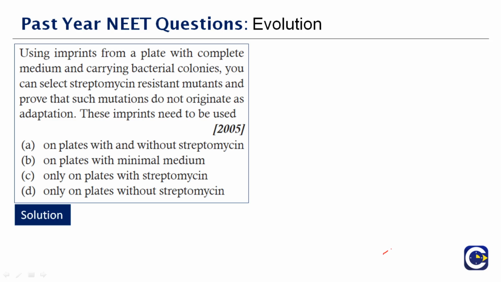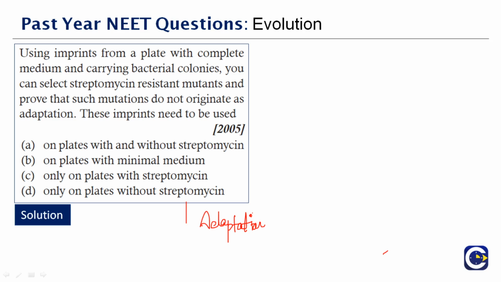So what are we discussing about? We are discussing adaptation, right? Adaptation is generally due to the selection of pre-existing variations and not due to new mutations. This tends to support Darwin's theory of natural selection.